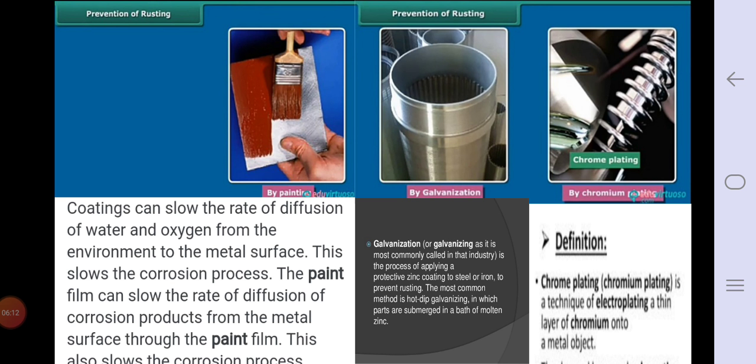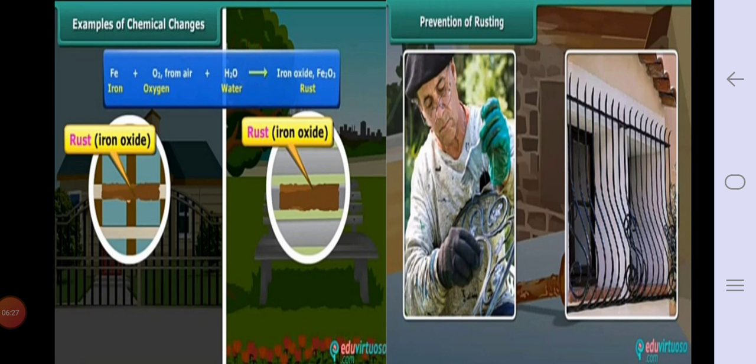So this is also a chemical reaction or chemical change, we can say. Today we have studied rusting of iron and how to prevent that rusting by painting, by galvanization and by chromium plating or chrome plating. So this is the reaction: Fe plus O2 plus H2O gives Fe2O3. This reaction is of rusting.